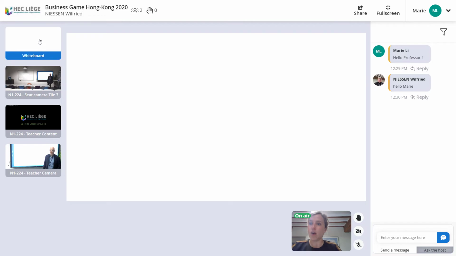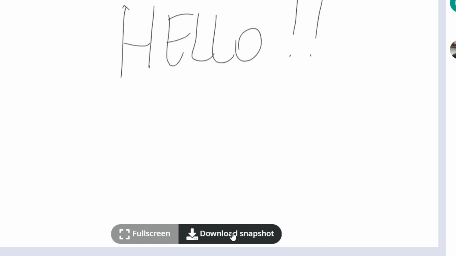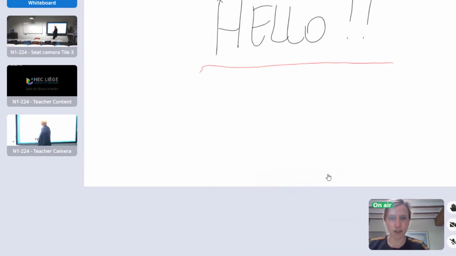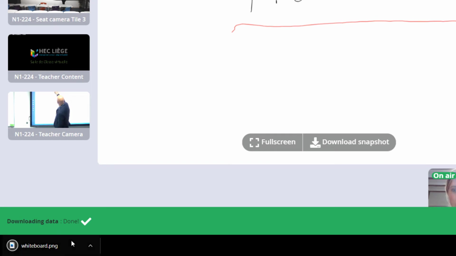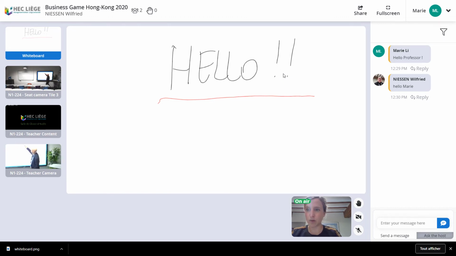displayed full screen. Talking about the whiteboard, you can see that the professor can write on it and it will be immediately displayed on your computer. If you want to download it by making a snapshot, it's also feasible here, and you can see that this is directly on your computer. Okay, I think that's it. Maybe we can proceed to a sound check. Hello. Okay, so the professor can see us and the class can start.